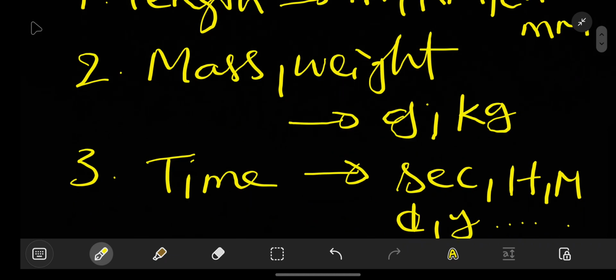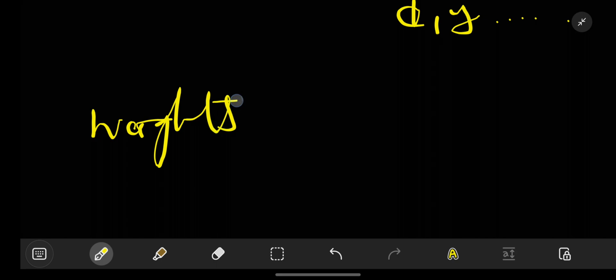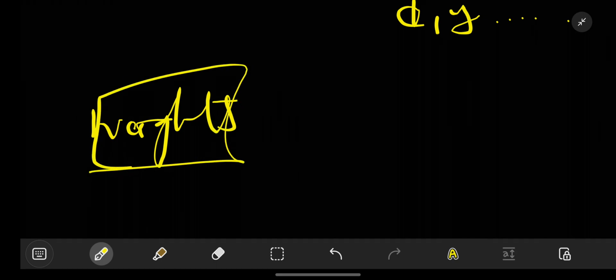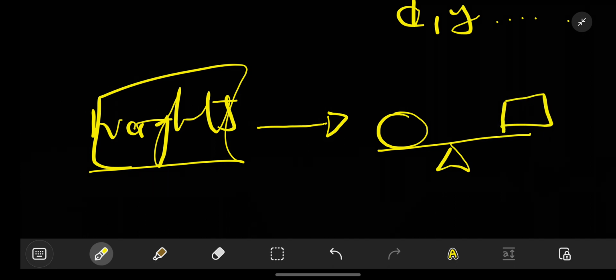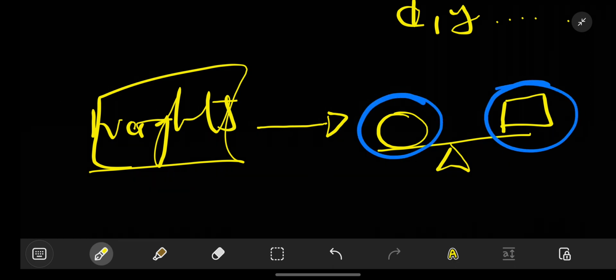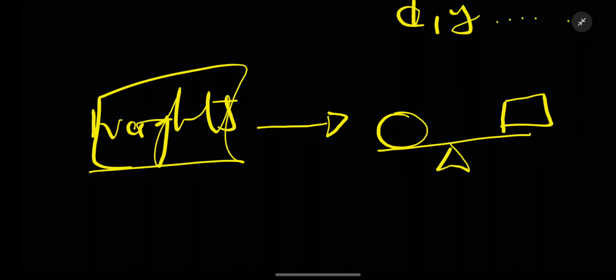let's say we know these things. So let's come to weight again. Weights. When we say weight, how do we measure it? We measure it by comparing a 1 kilogram weight and taking our block there. If both balance, and we are good, we say that this weight is equal to this weight, right?